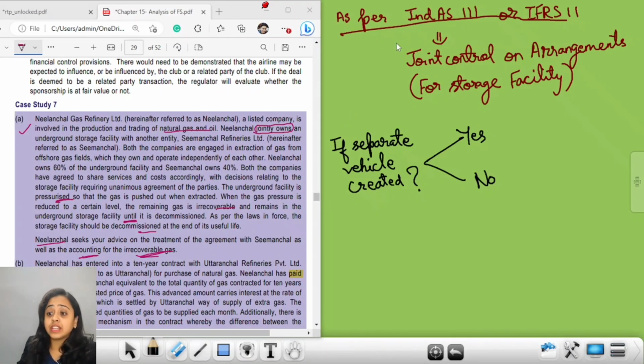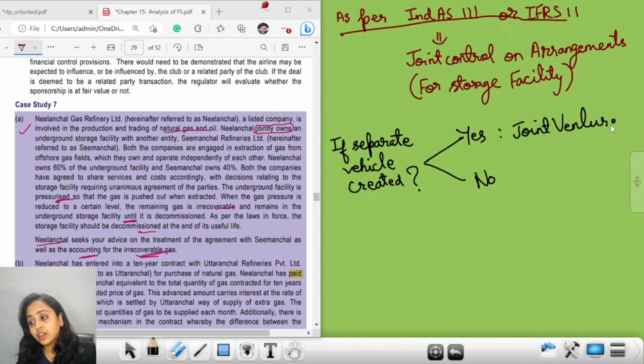Here they have joint control on the arrangement of the storage facility, but they have their independent factories and have not created any other organization or company. So if they create a new vehicle, then it is known as a joint venture. If they are not creating any separate vehicle, then it will be considered as a joint operation.